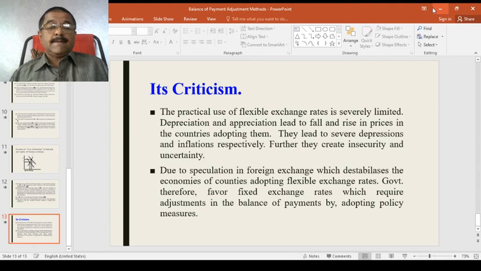With this idea, I conclude these topics, and if you have any doubts, you can ask me. The references I used are definitely International Trade by M.L. Jhingan, because that is more relevant to you, the students, and the second one, International Economics by Salvatore, and some ideas from internet sources also. In preparing this PPT, I took the help of my student, Fakir Swami Hiremath. Thank you to him.